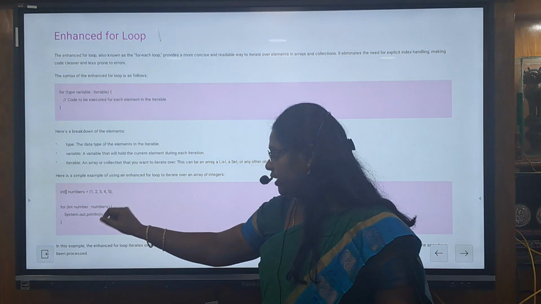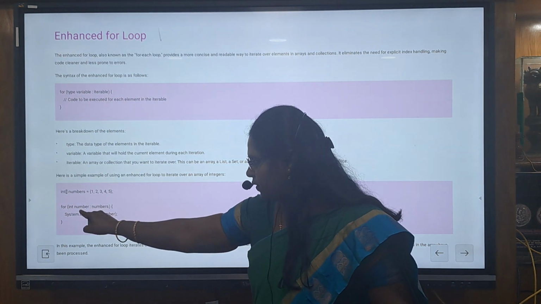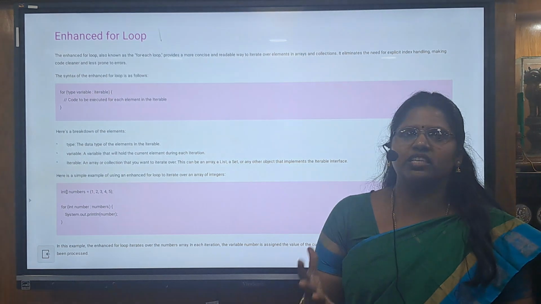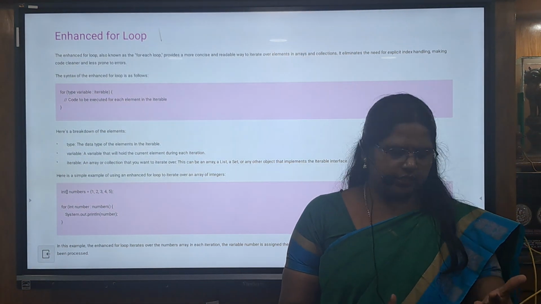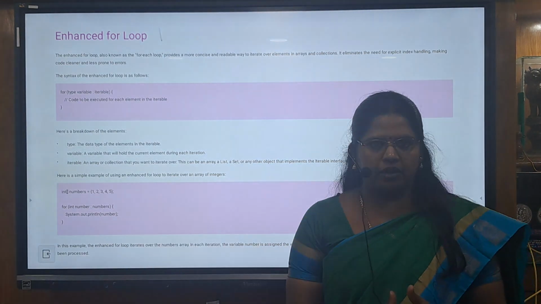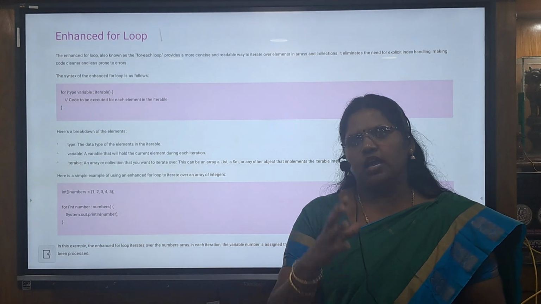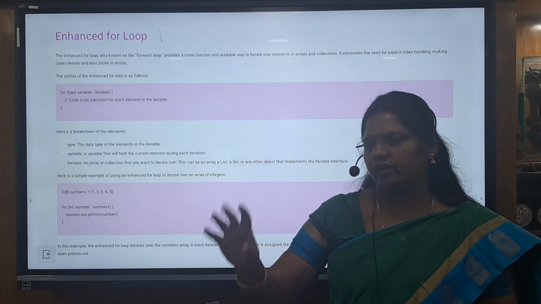So here we have 5 numbers, and each and every time in the for loop, one number is assigned to the variable number and it gets printed. This is one way of using the for loop, the enhanced method of using the for loop in Java. Previously we had initialization, condition, increment and decrement. Here we have only one variable plus the array variable. The values present inside the array variable we can declare.